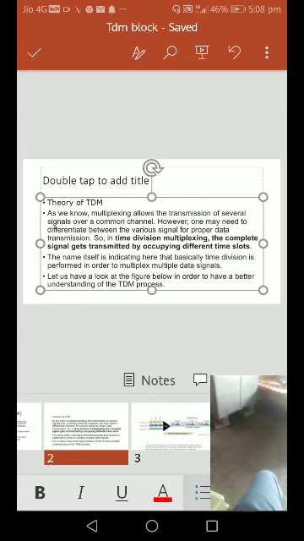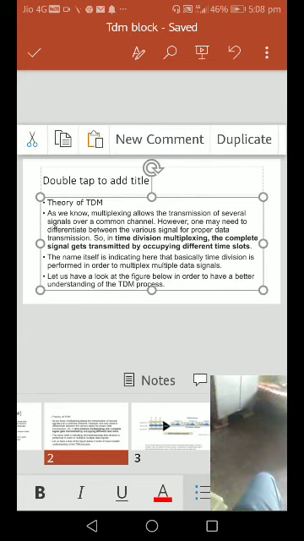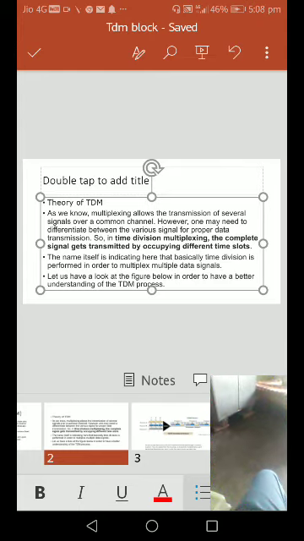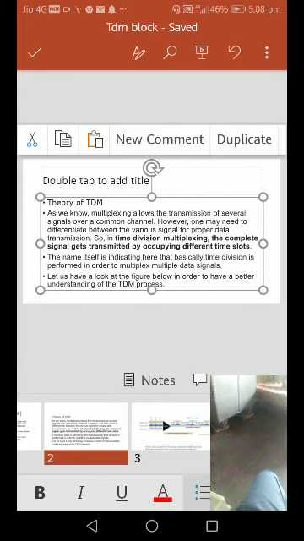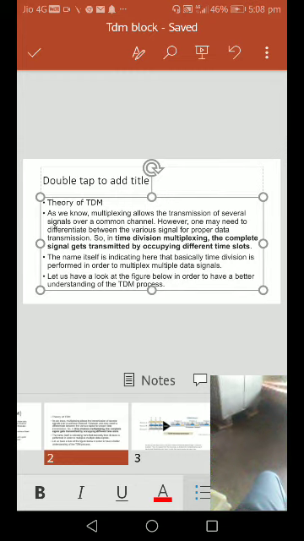The name itself indicates that time division is performed in order to multiplex multiple data signals. Let us look at the figure below for a better understanding of the time division multiplexing process.